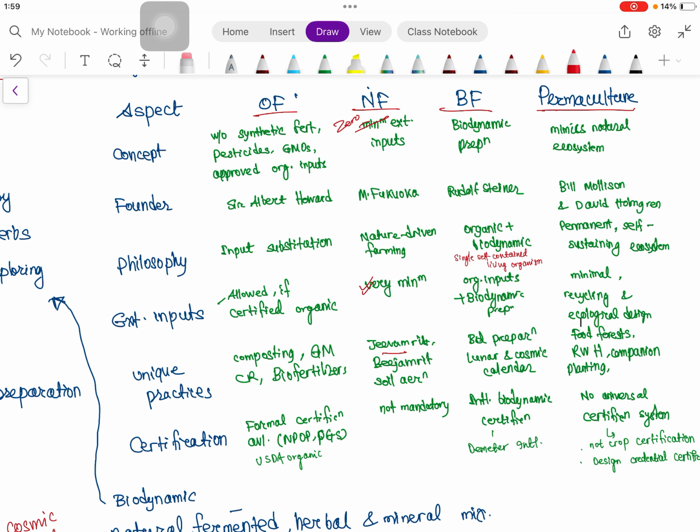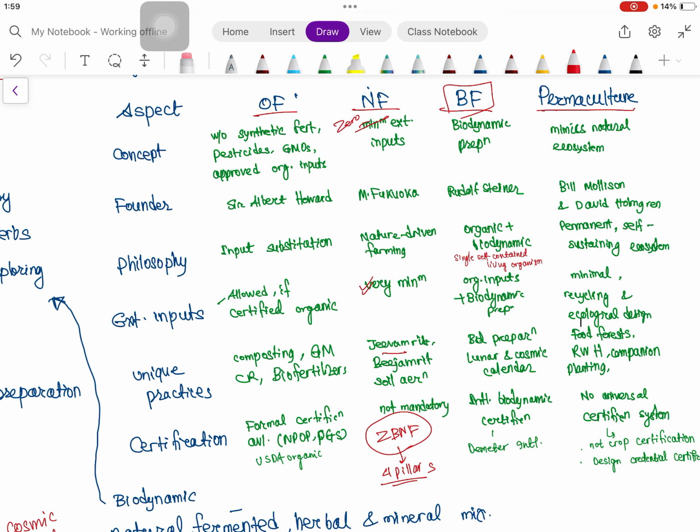So 3-4 years back ZBNF was popular, zero budget natural farming. Okay, Subhas Palekar is the proposer of this concept in India. It has 4 pillars.